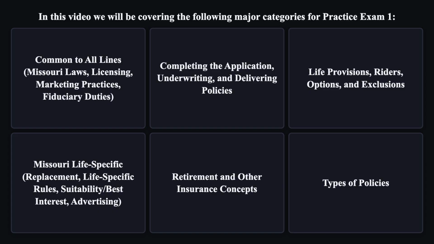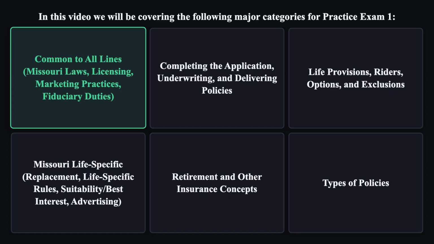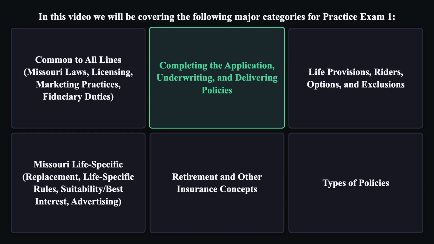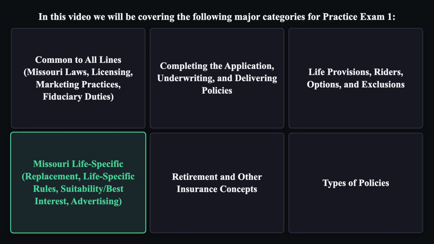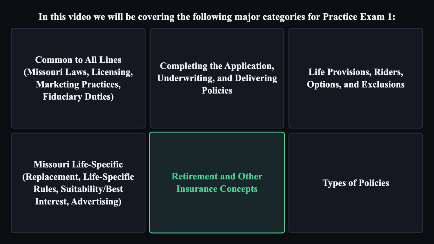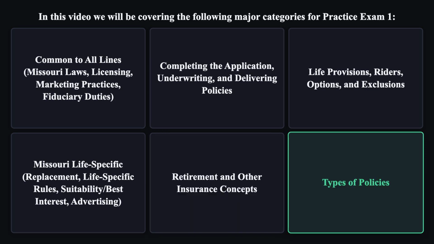In this video, we will be covering the following major categories for Practice Exam 1. Common to all lines. Completing the application, underwriting, and delivering policies. Life provisions, riders, options, and exclusions. Missouri Life Specific. Retirement and other insurance concepts. Types of policies.